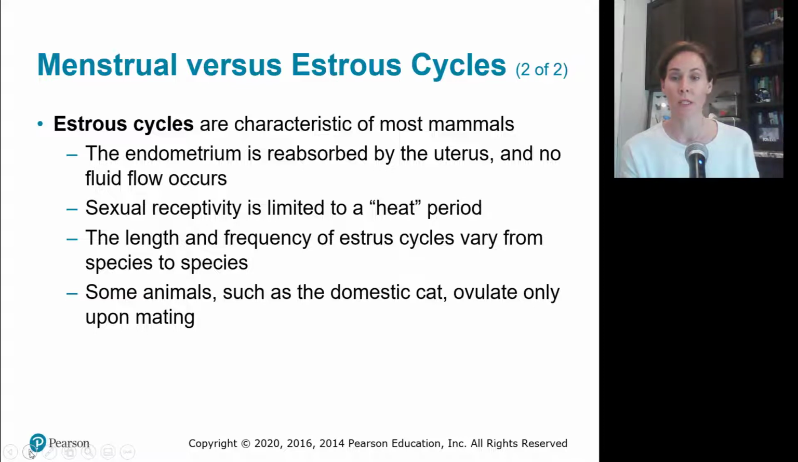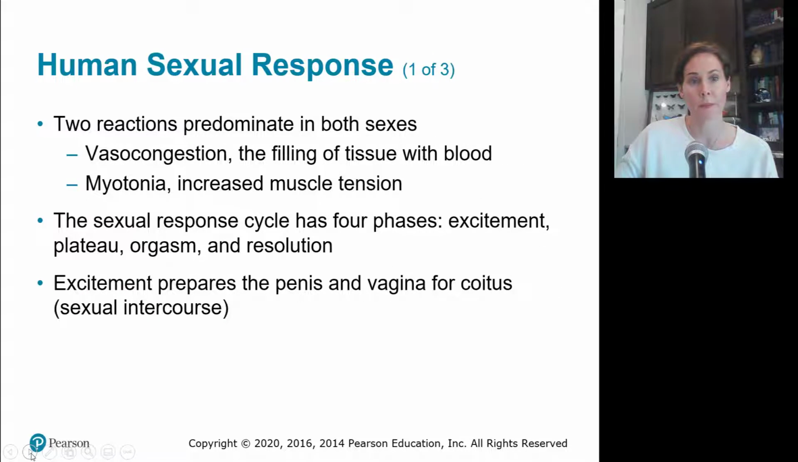And the length and frequency of the cycles are going to vary from species to species, whereas some animals, such as the domestic cat, ovulate only upon mating. And the cat can also copulate several times, and it can actually be fertilized. The eggs can be fertilized by multiple fathers sometimes. Two reactions predominant in both sexes are vasocongestion and myotonia.